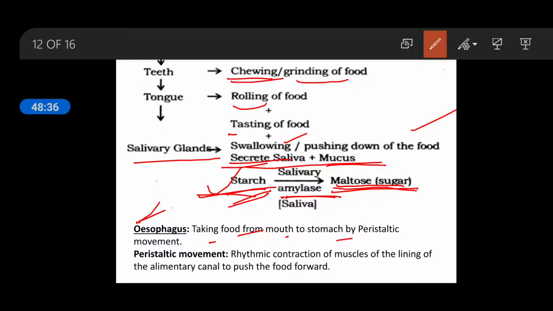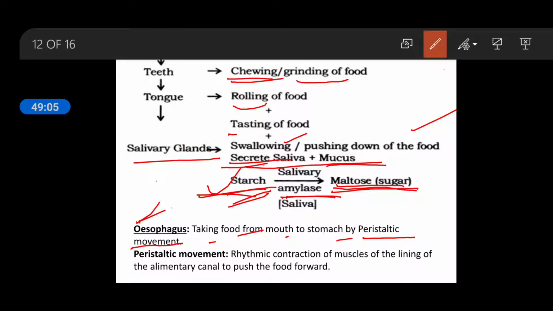That means continuous contraction and relaxation, at a very slow rate. This contraction and relaxation is known as peristaltic movement. It helps in continuous flow of the food in the forward direction, so it takes place starting from the esophagus till the last part of the alimentary canal.